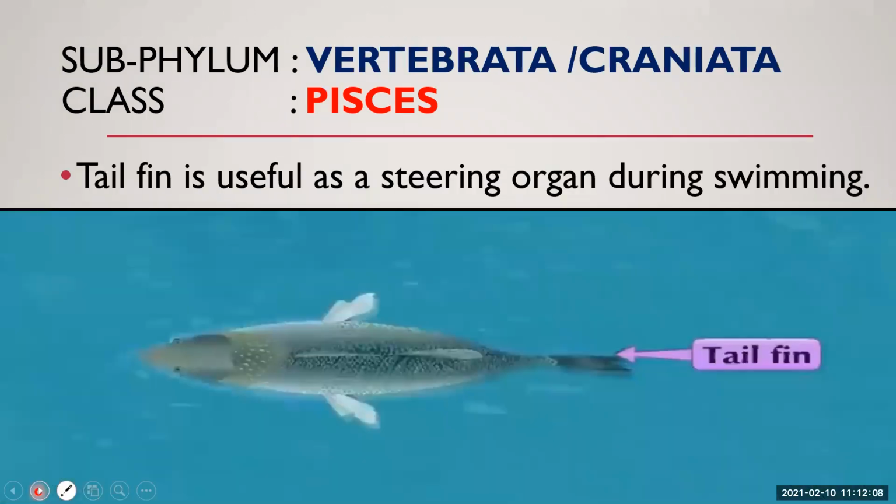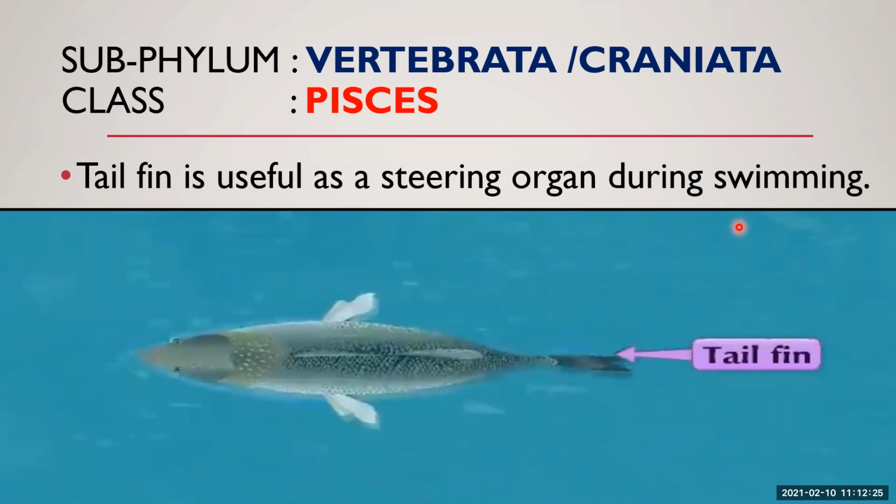Moving to the next: the tail fin is useful as a steering organ during swimming. Just now I gave you an example. Here I am showing this is a tail fin, or you can say a caudal fin, which is useful as a steering organ during swimming.